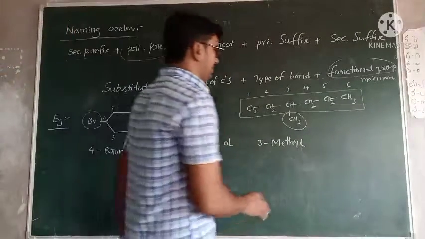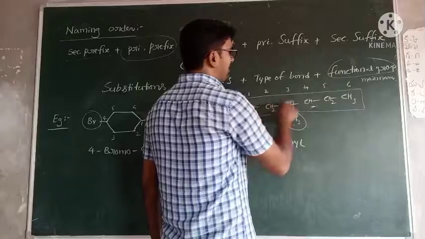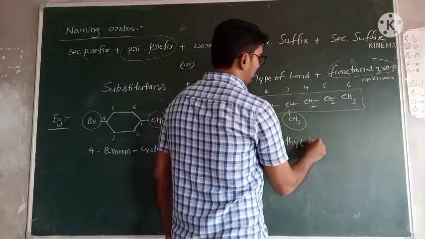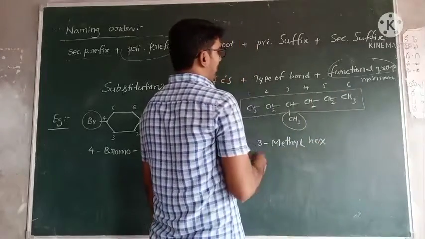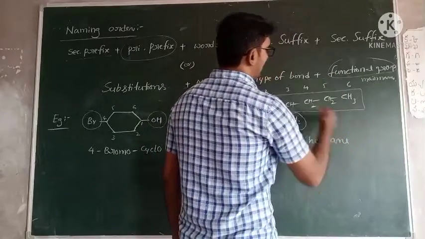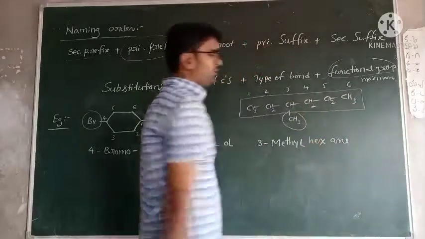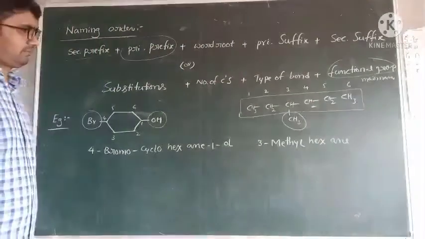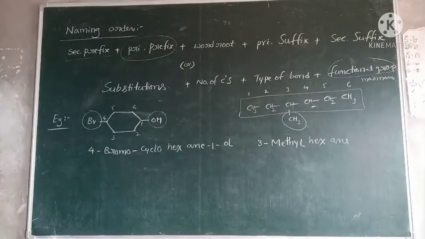Primary prefix is not present. Cyclic group is not present. Next, number of carbons in the main chain: 6 carbons are present, so hex. What type of bonds? Only single bonds, so an. And is there any functional group? No functional group, no need to write. Right? This is about the naming order.